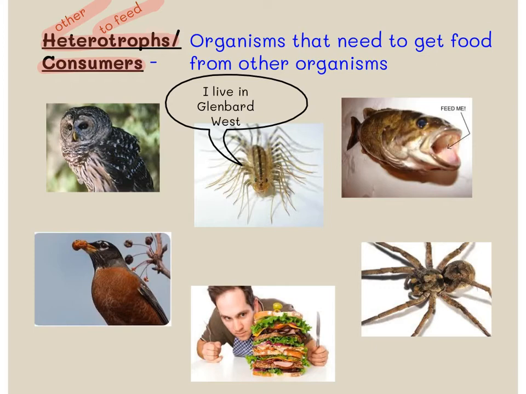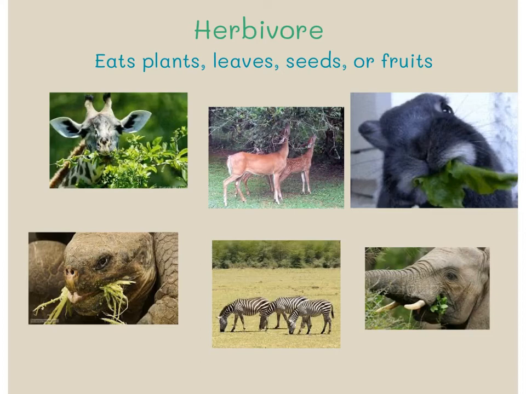These are some examples that you see on the slide of organisms that are heterotrophs. Humans being one of them. We are heterotrophs, which means we need to eat to get our energy. Now, there are different types of heterotrophs, which means certain animals eat certain things to get their energy. Herbivores, for example, eat plants, leaves, seeds, and fruits.